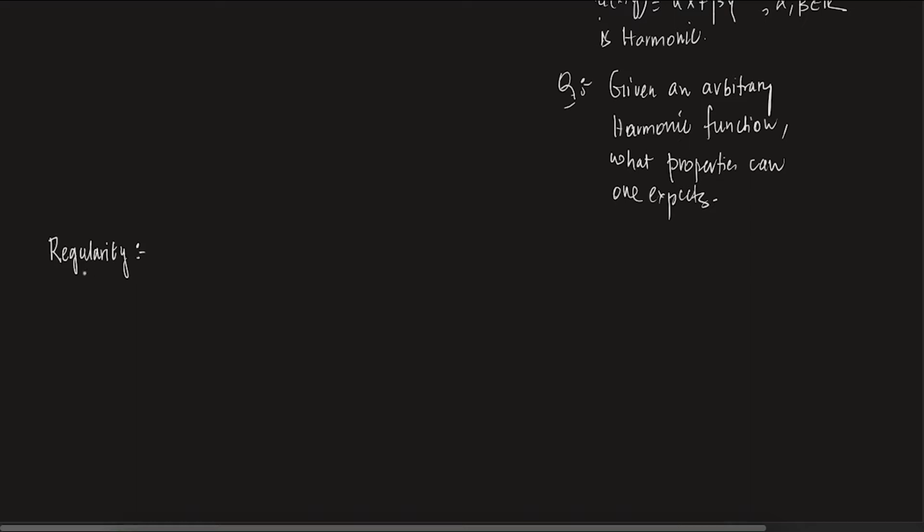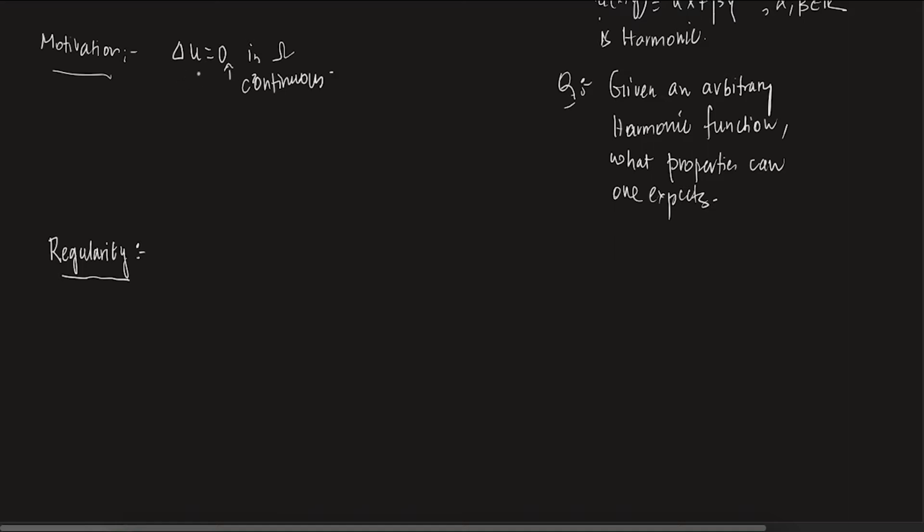Let me do the motivation over here. Now think of a function with Laplacian u equals 0 in omega. What sort of function is this? This is basically a C2 function. You can think of this as a continuous function, but don't worry about all that.